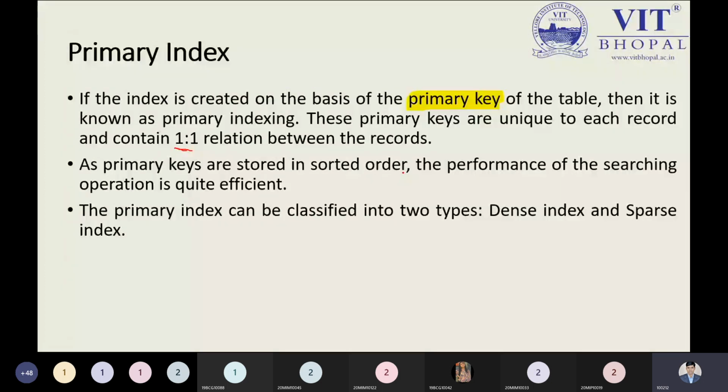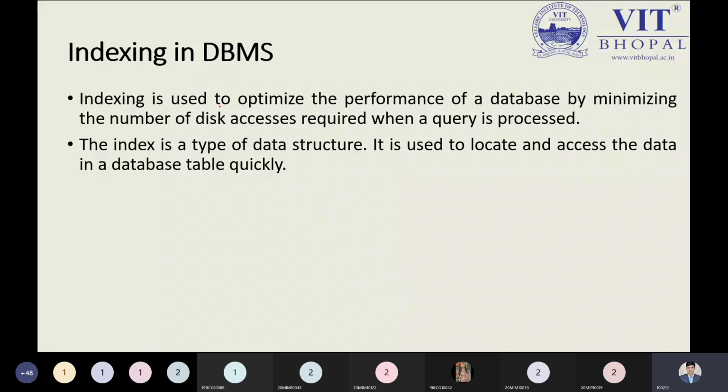Just see this slide, what I have written. Indexing is used to optimize the performance of the database while minimizing the number of disk accesses required when a query is processed. While processing the query, if we put a query, this query will try to fetch the data from our indexed form. So that's why we search for the element from our stored information. It is used to locate, and locate means to search or access the data from our database table. So this is the purpose why we are studying indexing.